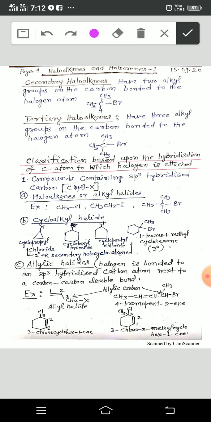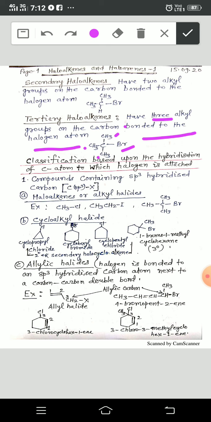Now, tertiary haloalkanes have three alkyl groups on the carbon bonded to the halogen atom. See here, bromine is attached with such a carbon atom that is attached with three methyls. One is here, second is here, third is here.